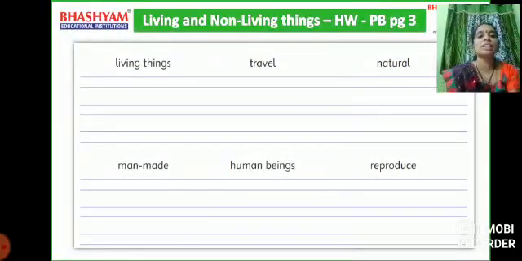Here is a homework, children. If you have books, write it there. Otherwise, you have to write in your rough books. What are the spellings here? Living things, L-I-V-I-N-G T-H-I-N-G-S.